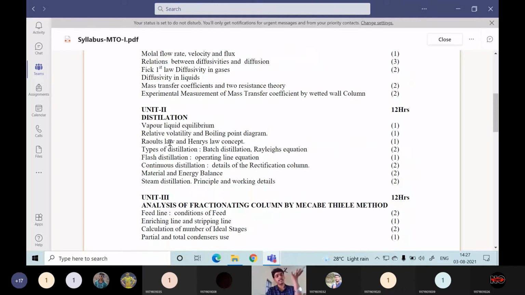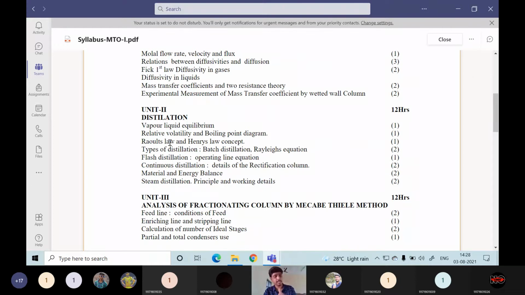Okay, if the boiling point is very high, what happens? To boil that particular component, we will require a large amount of heat. If the boiling point is very low, to transform that particular component from liquid phase to gas phase, the heat required will be very low. Okay, the boiling point, you just learn what the boiling point is before coming to the next class.